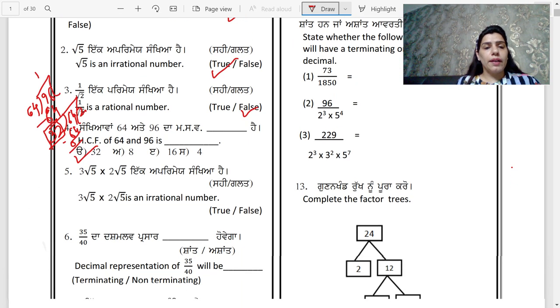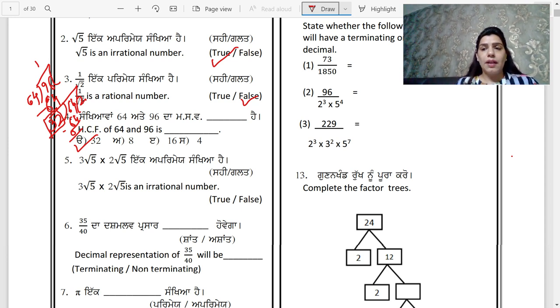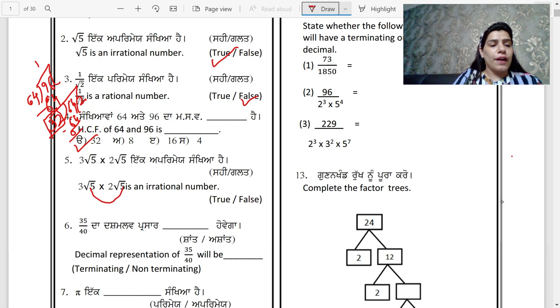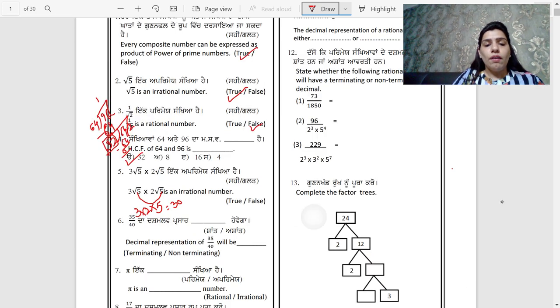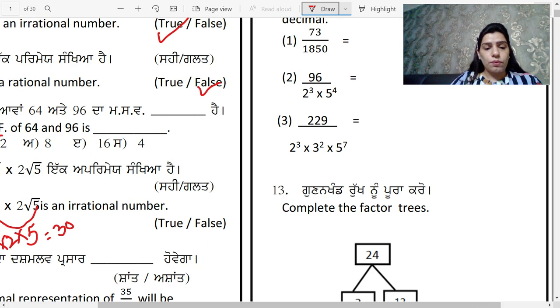Moving on to the next question, 3 root 5 multiplied by 2 root 5 is an irrational number. Is this statement true or false? Students, when you will multiply root 5 with root 5, you will get 5 and then 3 and 2. So 3 twos are 6 and 6 fives are 30. So this gives you a rational number, but they have written as irrational. So this is a false statement.